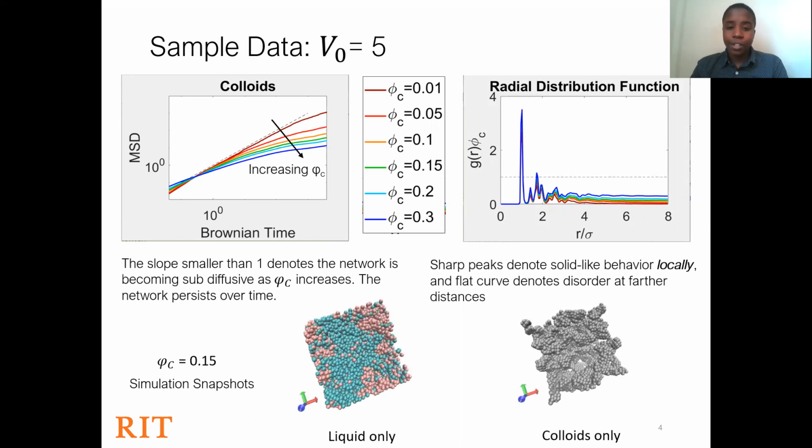The final analysis involves looking at the snapshots of these simulations. Shown below is the liquid structure and the colloidal network, confirming the information shown in the MSD and the radial distribution functions. The colloidal network is what we will classify as a solid or a gel.